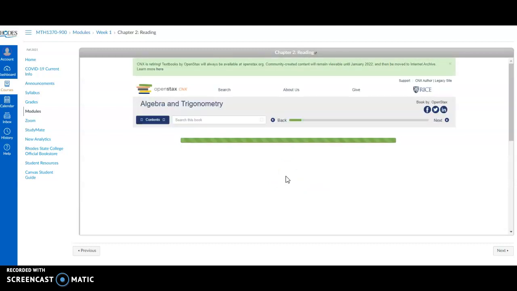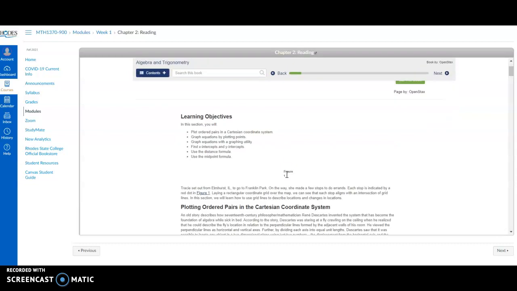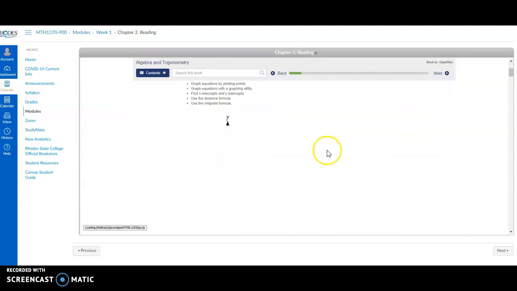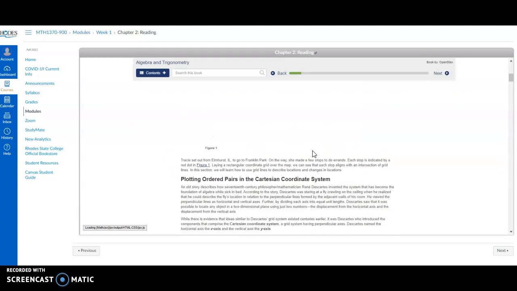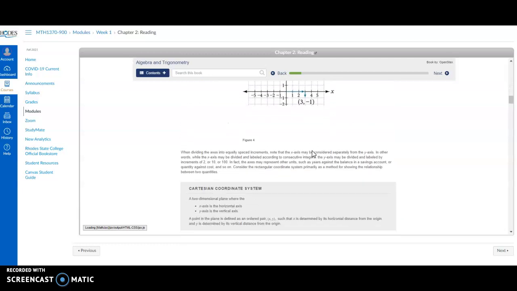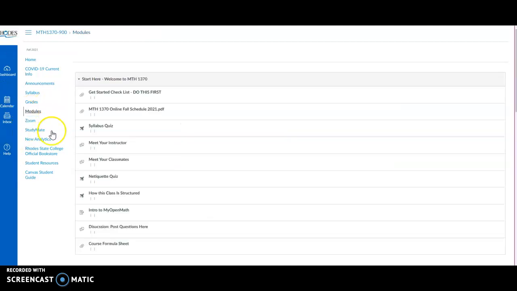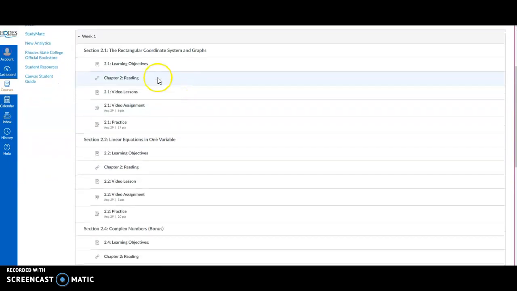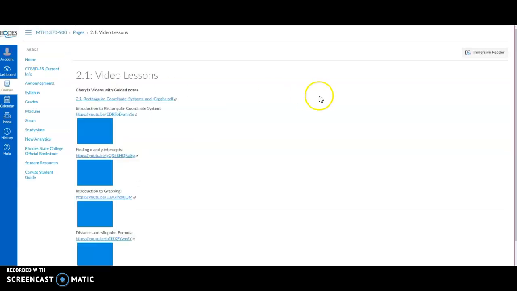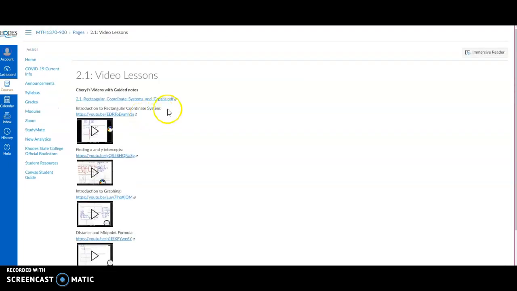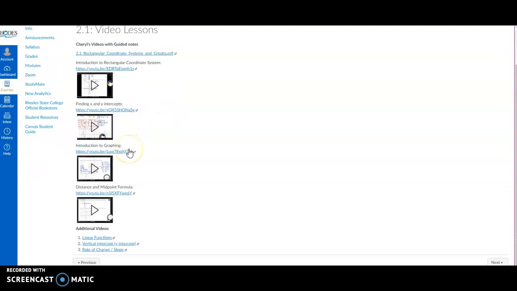And my internet is not helping me at the moment. Okay, so this is section 2.1, so that's the section that's talking about there. If you go through here, it has the different content. You can read through this, has examples. You can always go back to modules there. After you're done with the reading of section 2.1, then there's a video lesson. The video lesson has a video, or several videos, where it walks you through different examples, different things to learn about there.